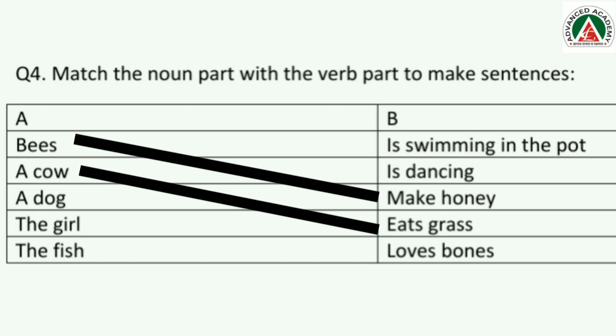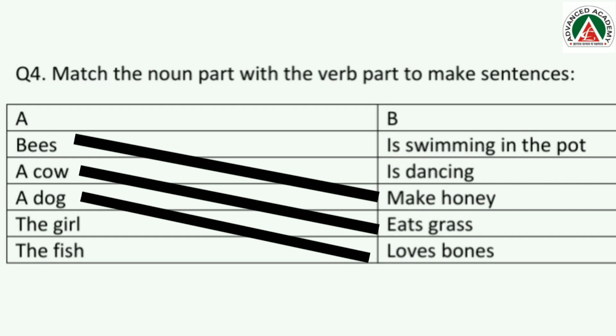The next one is a dog. A dog is swimming in the pot. Have you seen dogs swimming? No, na? Okay. The next one is a dog is dancing. Well, I have never seen a dog dancing. Have you seen a dog dancing? No. Okay. Then a dog loves bones. You must have seen dogs eating bones. Dogs love bones, right? So we will match it. A dog loves bones.